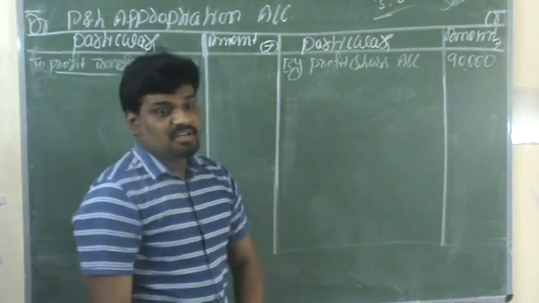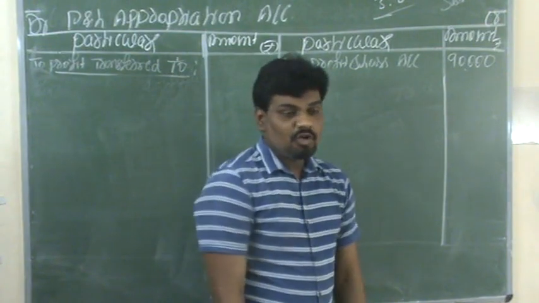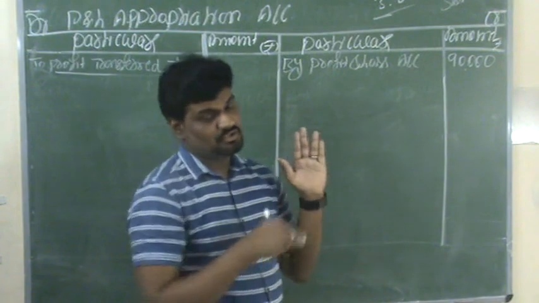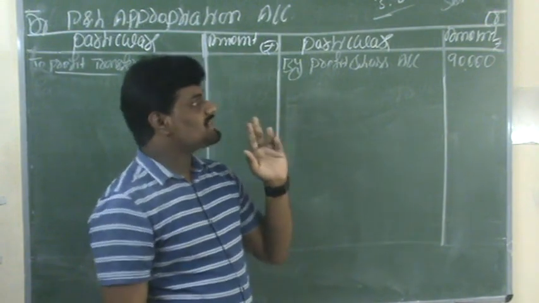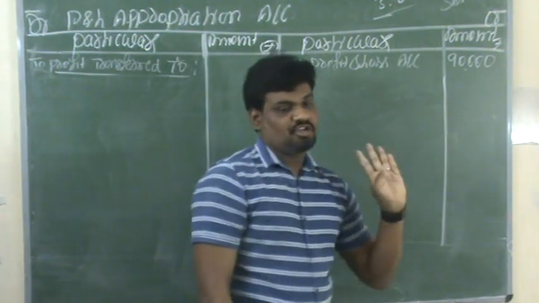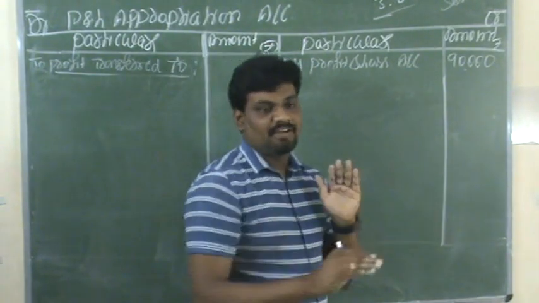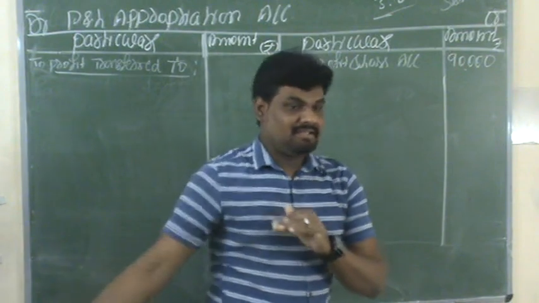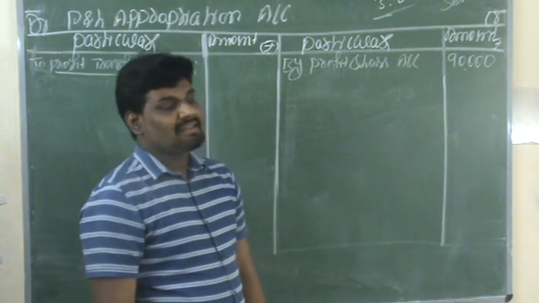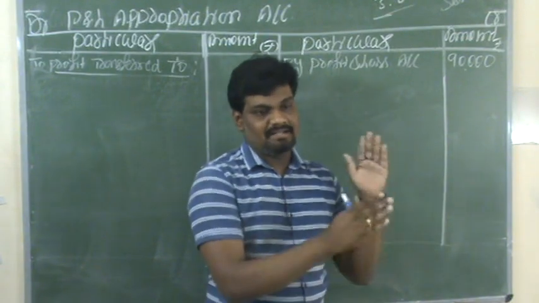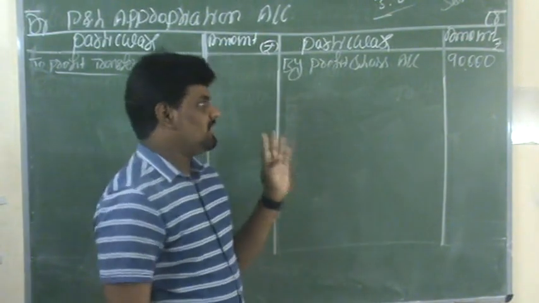So at the time of admission of a new partner, the old partners are giving a guarantee, I mean an assurance, to the new partner. The assurance is that the 1/6 share in the future profits will not be less than rupees 25,000 in any year. Minimum, they guaranteed 25,000.